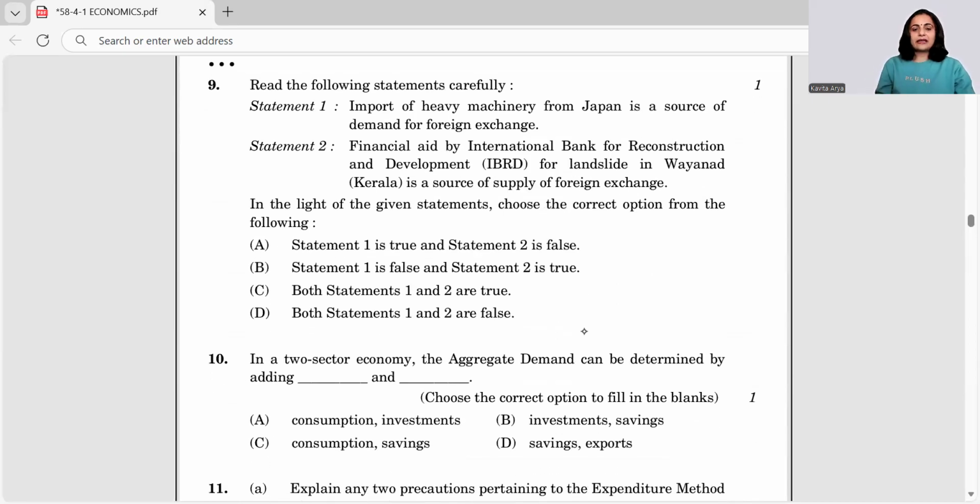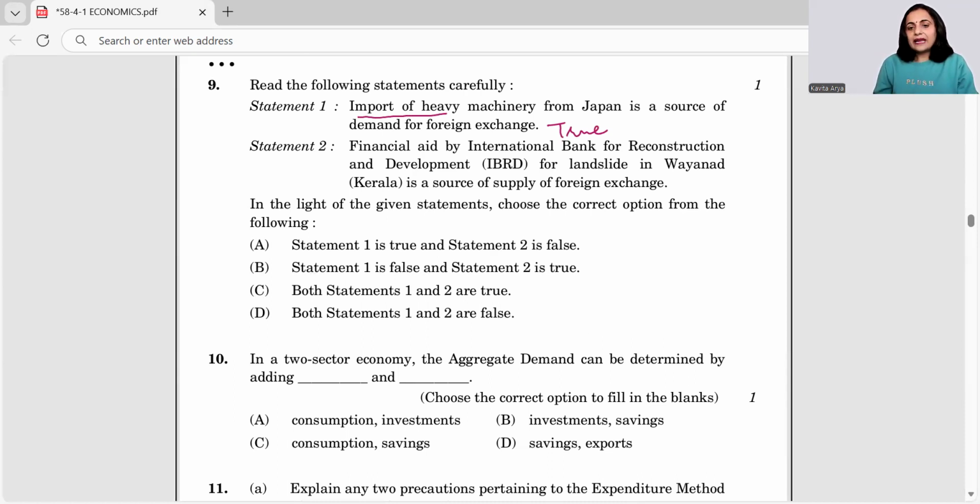Moving a bit ahead, the ninth question says, statement 1, import of heavy machinery from Japan is a source of demand for foreign exchange. Yes, this is true. Why is it true? Because if we are importing the heavy machinery, we need to have the foreign exchange. When we need it, it's a source of demand.